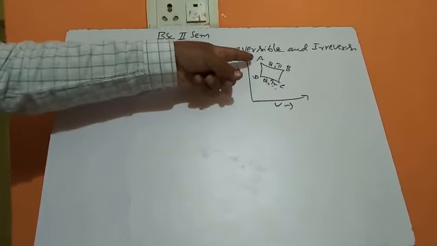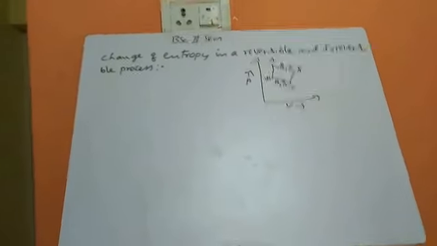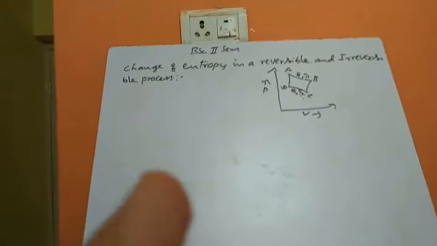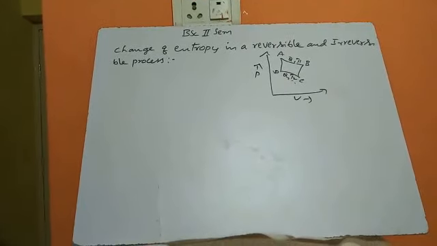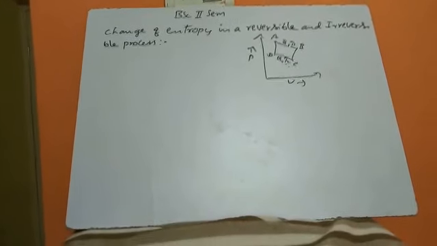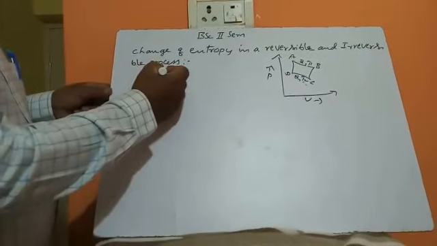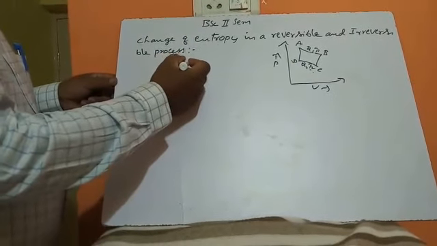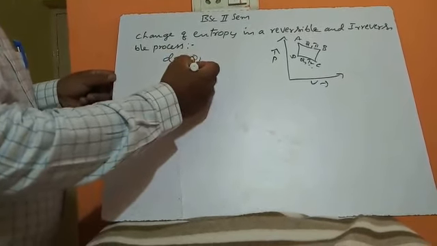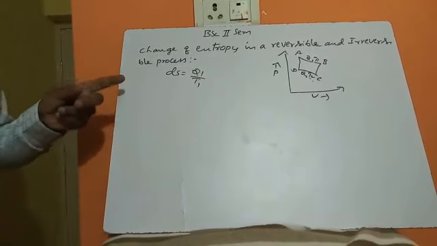When the substance goes from A to B, it is an isothermal process. Here it is continuously absorbing heat. Because of that, a gain of entropy takes place. That is, dS is equal to Q1 divided by T1, gain of entropy.